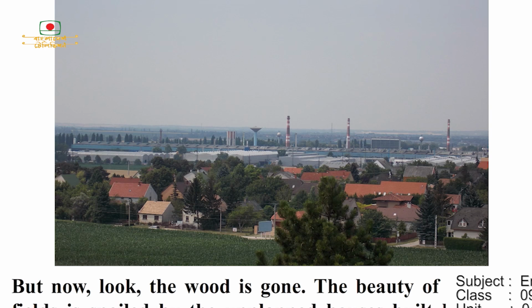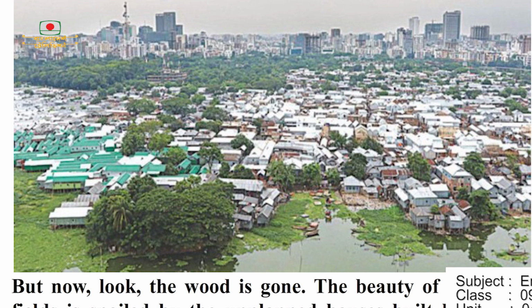But now look, the wood is gone, the beauty of the crop fields is spoiled by the unplanned houses built here and there. So there is no plantation. People build their house by their own wish. So there is no plan. This is the main and common picture of Bangladesh right now.